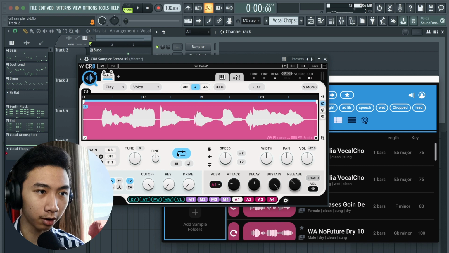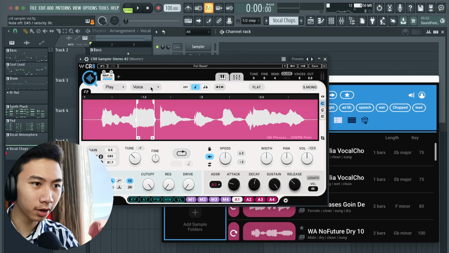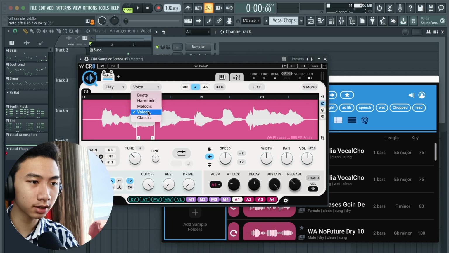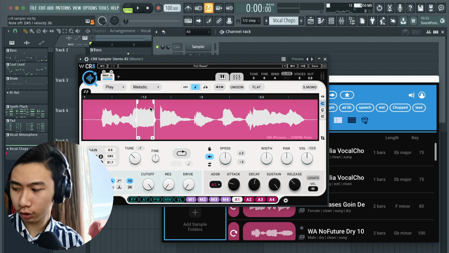Alright, so I want that part where she sings deeper. So just this part here. What we're going to do is change this voice into melodic. So it should sound a lot better.